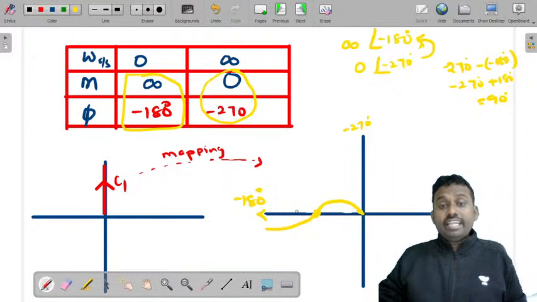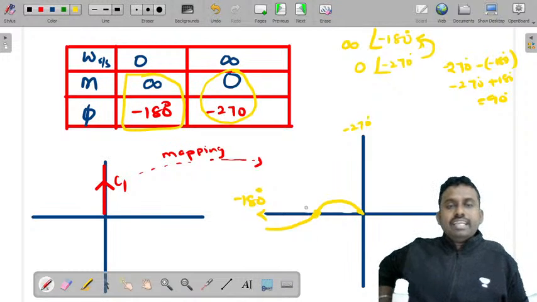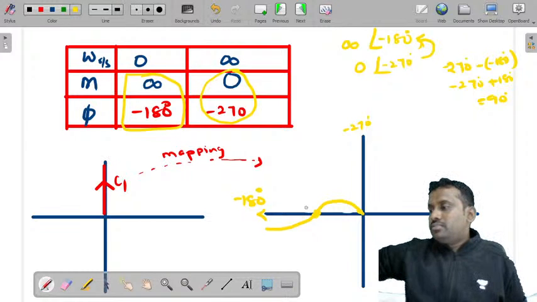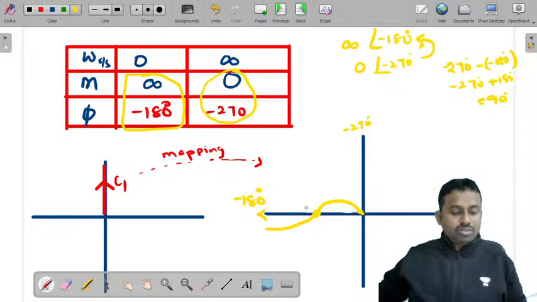You need to verify if the phase angle is minus 180 degrees or not. If the phase angle is equal to minus 180 degrees, then we can say that it is the phase crossover frequency.